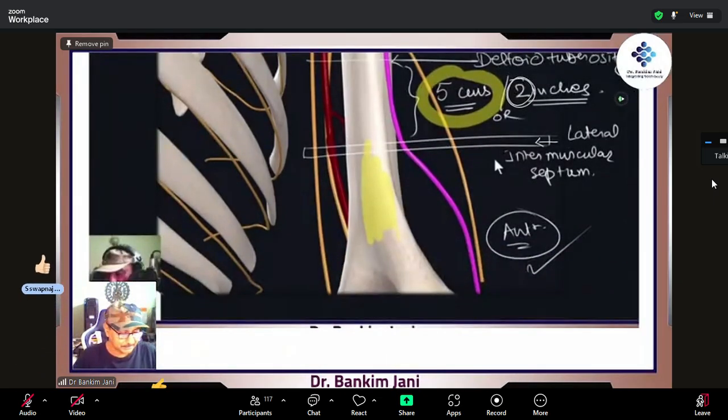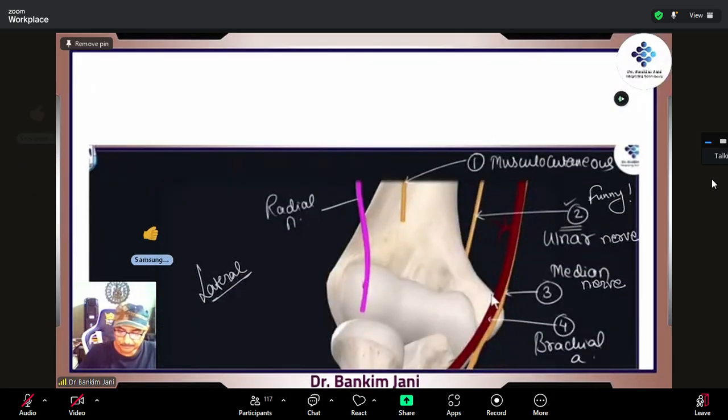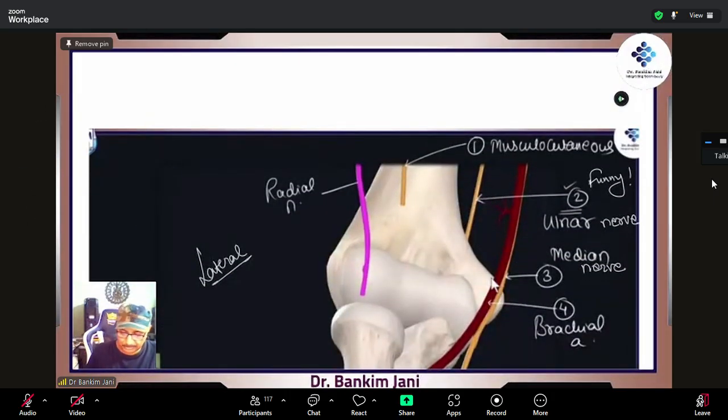So here it is. This is the anterior view. Now what we are watching is the lateral view, and here is the radial nerve which is coming, right? That's the radial nerve. And this we just can't miss, right? This is the brachial artery, a big artery, which is anterior. So just from this, we can see that this is the anterior view, correct? We are watching the cubital fossa, and this is the brachial artery which is coming.